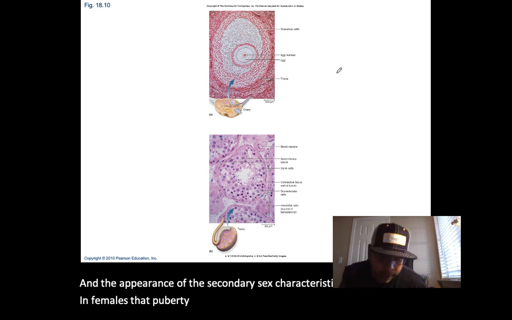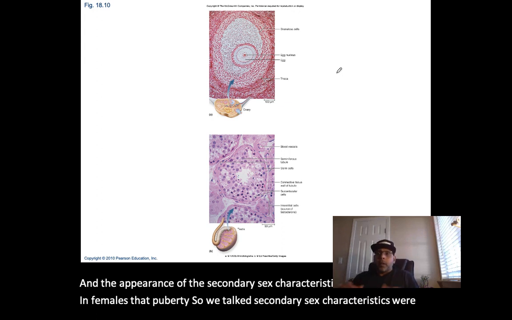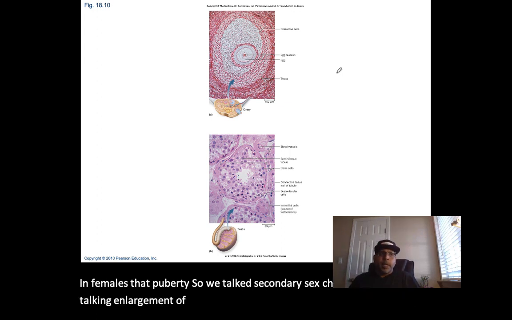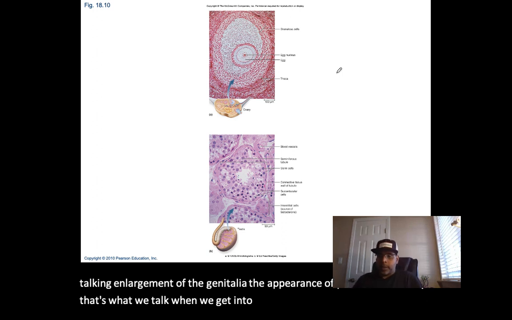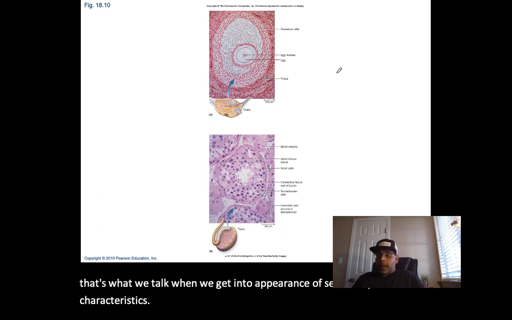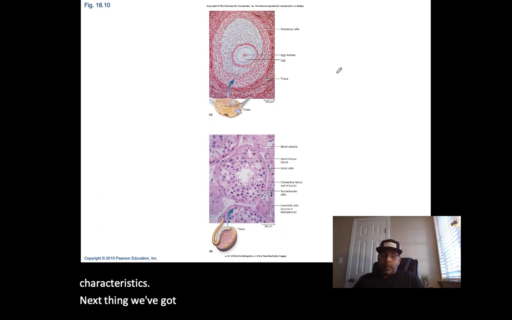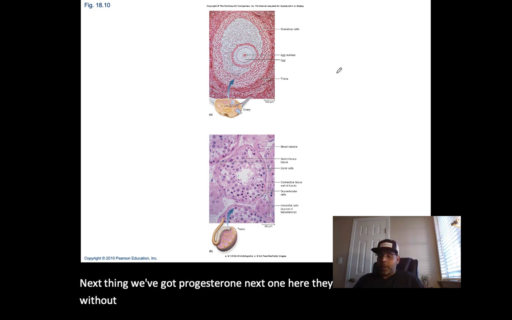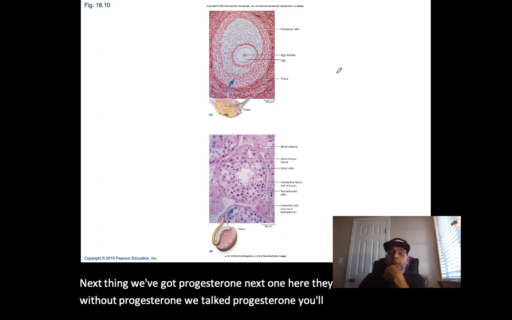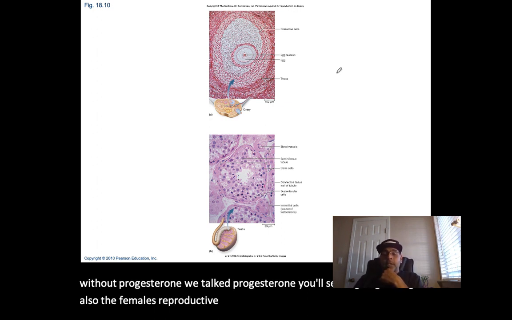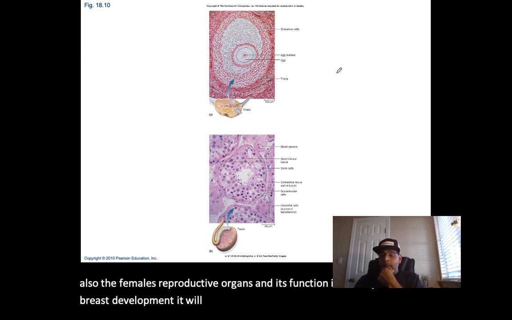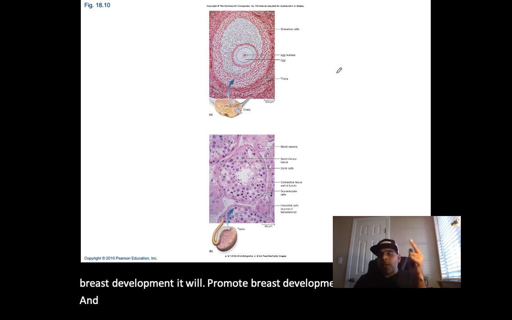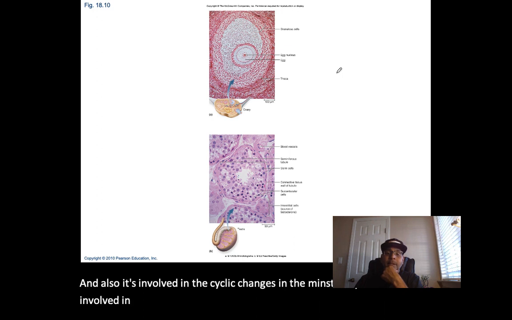So when we talk secondary sex characteristics, we're talking enlargement of the genitalia, the appearance of pubic hair, basically. Next then, we've got progesterone. Next hormone here, in relation to the ovaries, is progesterone. Progesterone is going to target also the female's reproductive organs. Its function is that it promotes breast development. And it's also involved in the cyclic changes in the menstrual cycle.